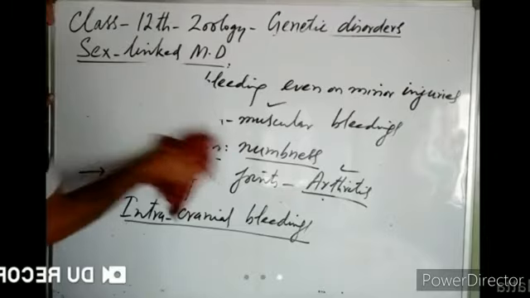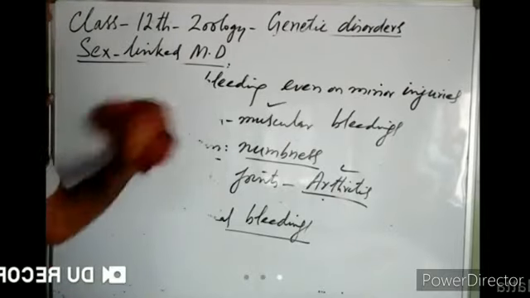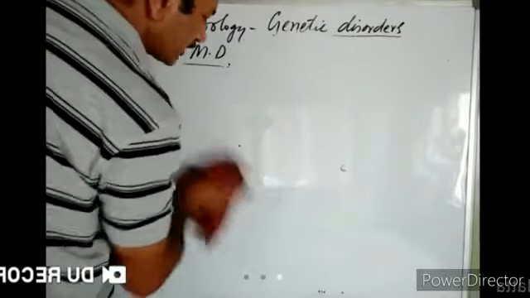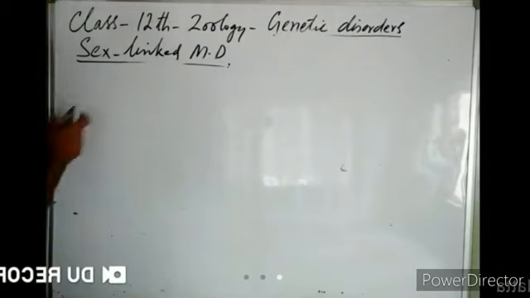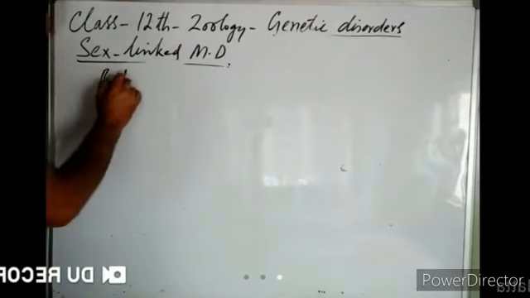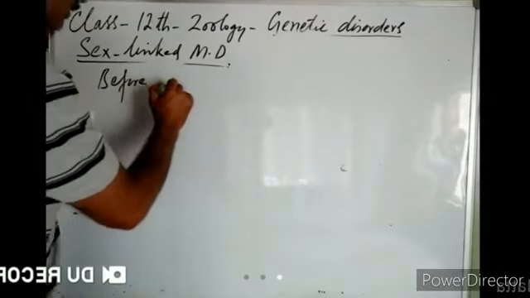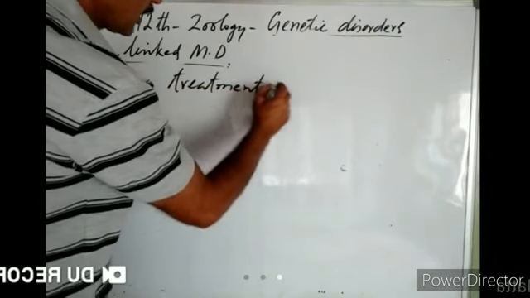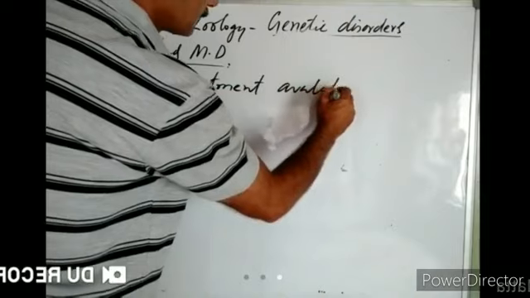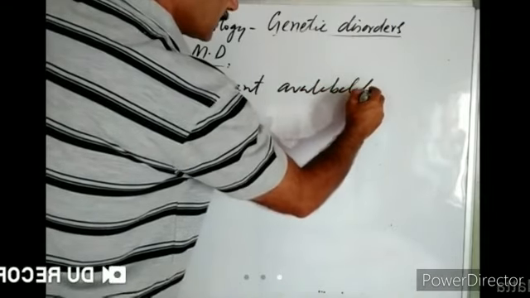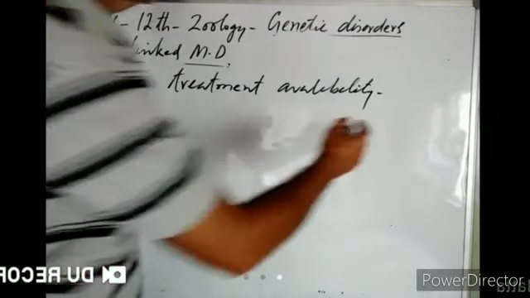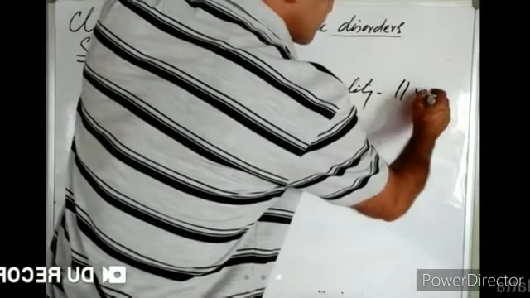This hemophilia causes a lot of deaths. These hemophilic patients died very early in their life before treatment availability. The average lifespan of these hemophilics was just 11 years.